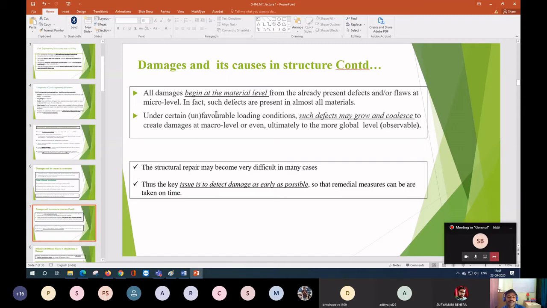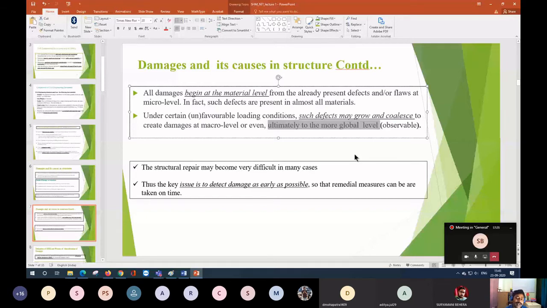Later on it grows due to environmental impact and loading, comes to the macro level, and then ultimately comes to the global level, which is observable to us, or which you can sense from the response of the structures.